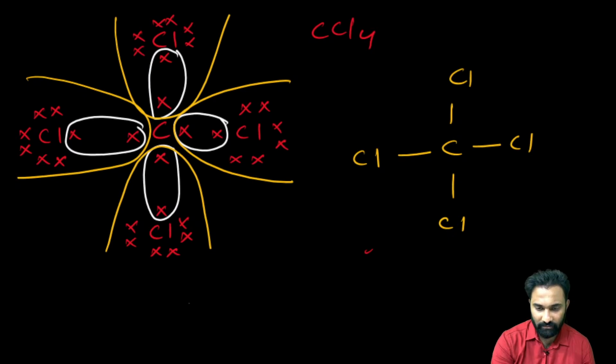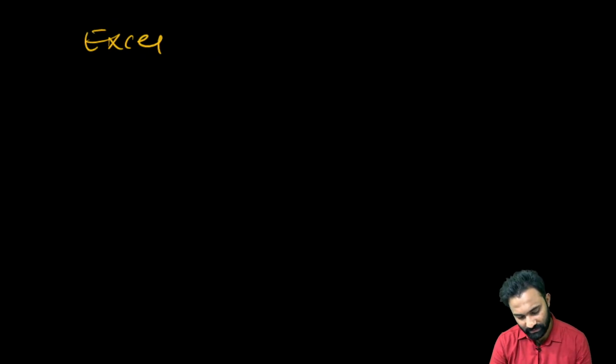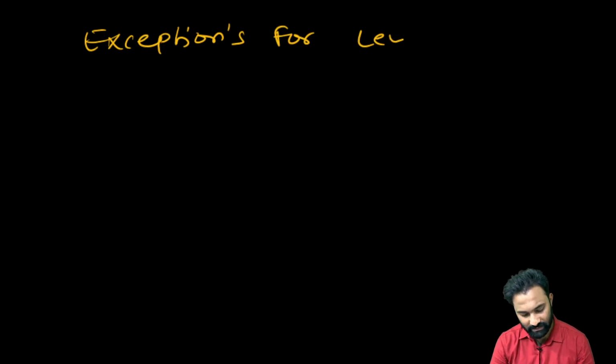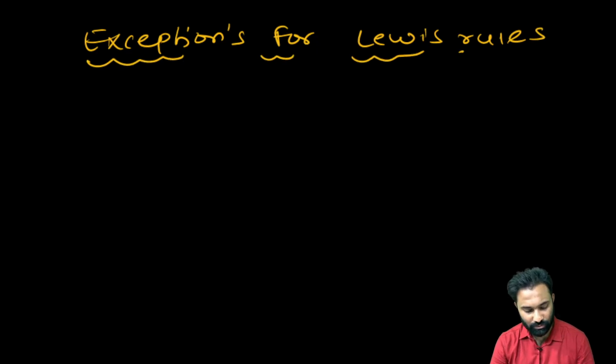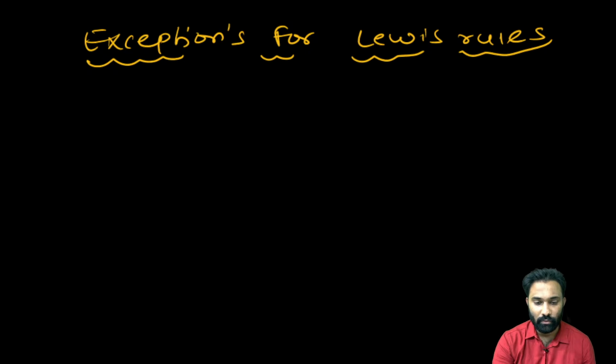Now, here we are having some exceptions to the Lewis rules. What are the exceptions for the Lewis rules? Lewis said that every atom or every compound should complete its octet. But some compounds, even though they are not completing their octet, are stable in nature. That compounds we call, which one?